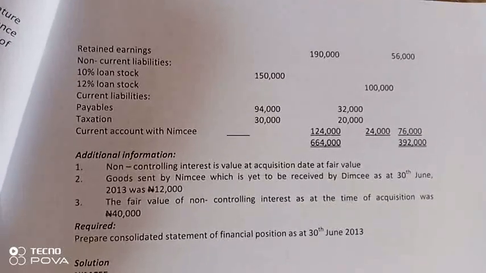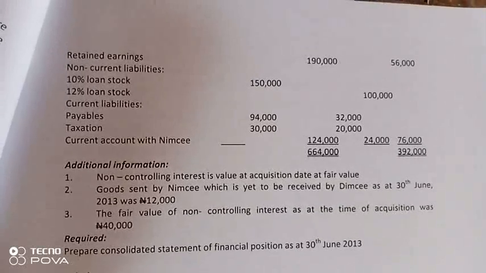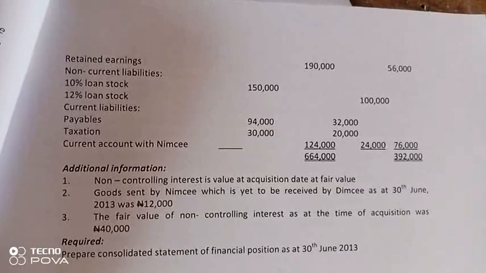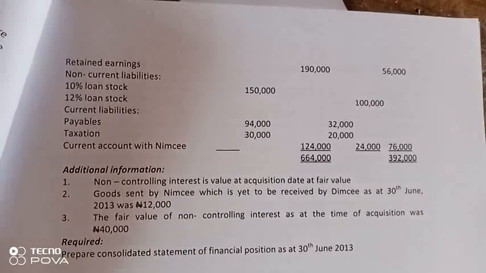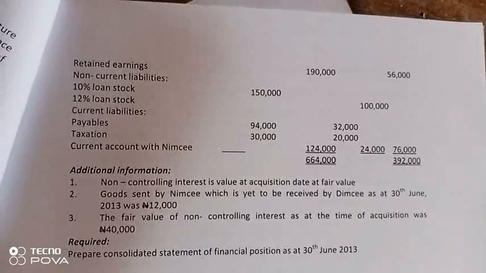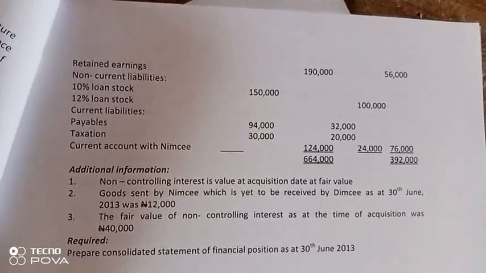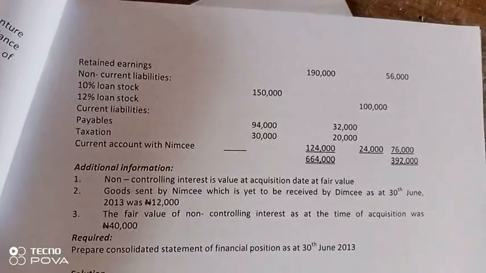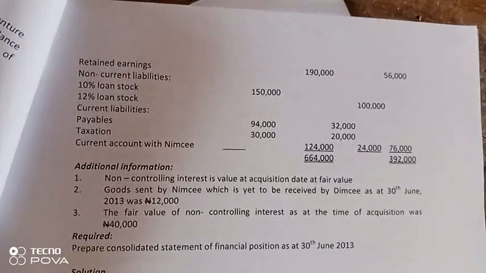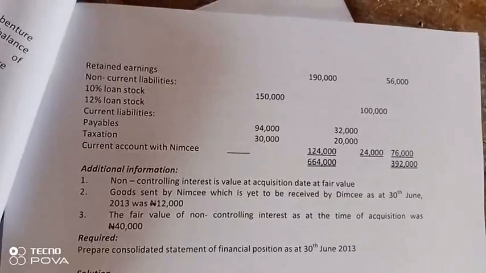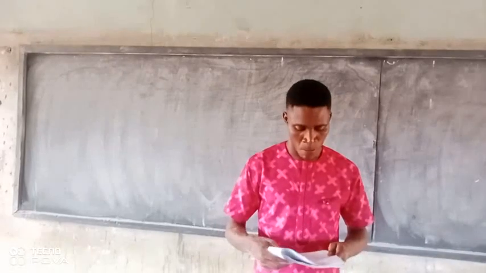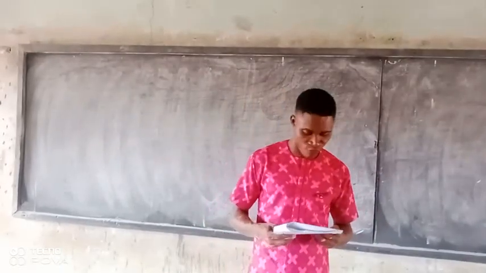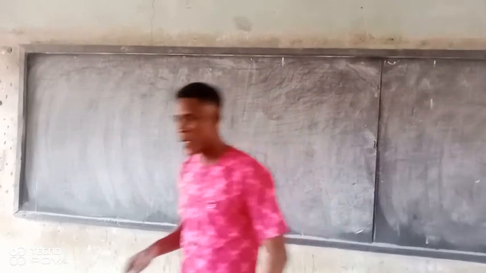Additional information: non-controlling interest is valued at acquisition date at fair value. Goods sent by NINC, which were yet to be received by DC on 30 June 2013, were 12,000 naira. The fair value of the non-controlling interest at the time of acquisition was 40,000. You are required to prepare the consolidated statement of financial position as at 30 June 2013. So let's see how we can practicalize the question from A to Z.